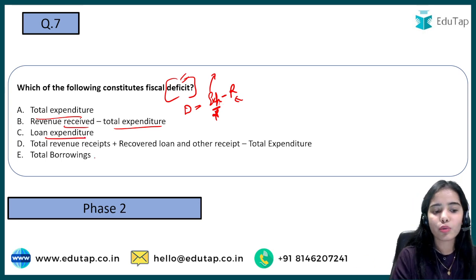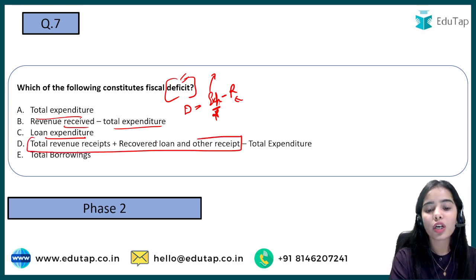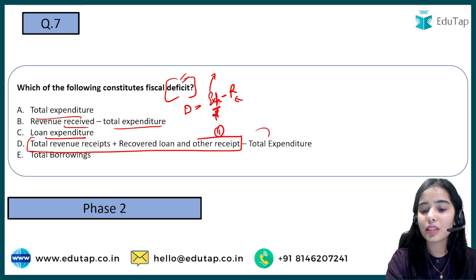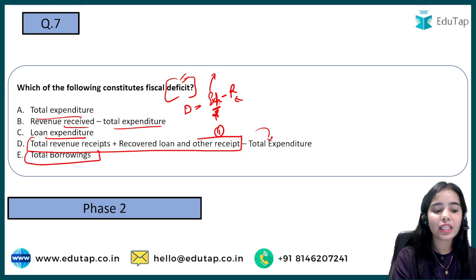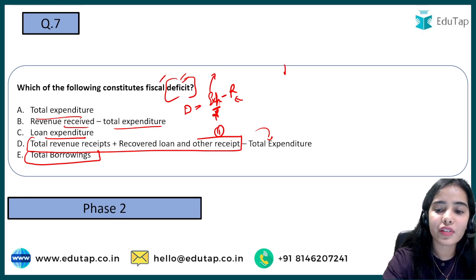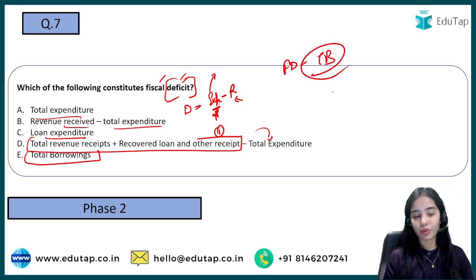Loan expenditure, so again it is only talking about the expenditure. Here the receipts or the revenue is talked about first and then the expenditure is coming. So that is also not correct. So the E option seems like the most appropriate because the fiscal deficit is equal to total borrowings. Okay, the fiscal deficit is equal to total borrowings.